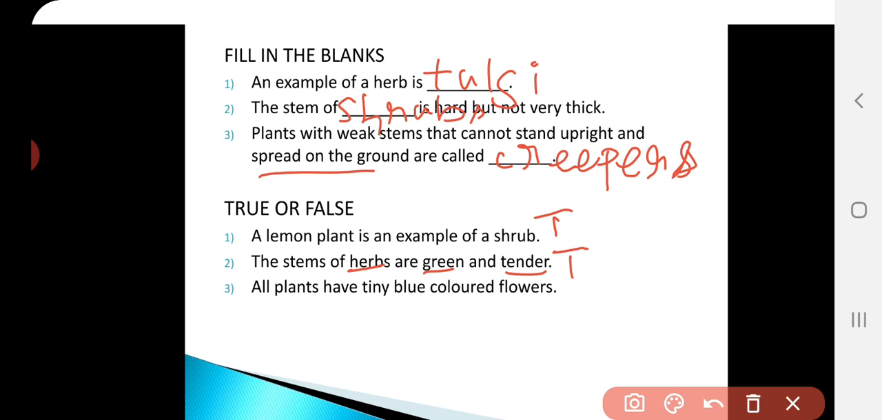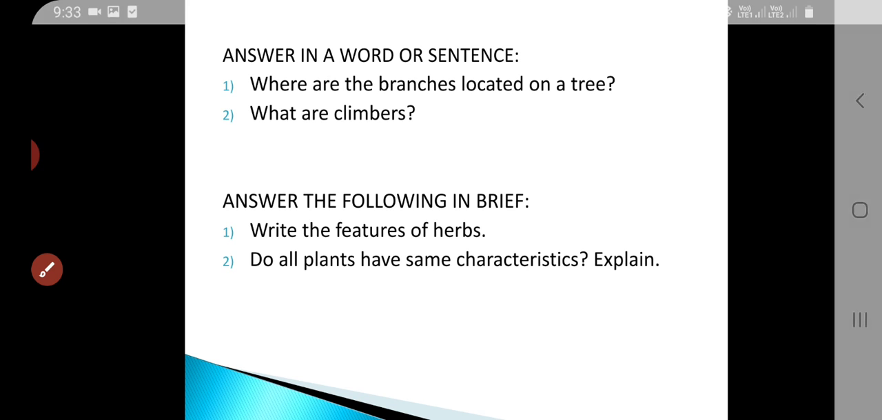And next, all plants have tiny blue colored flowers. Whether this statement is true? No, it is not. This is a false statement. All plants will not have the same tiny blue colored flower.